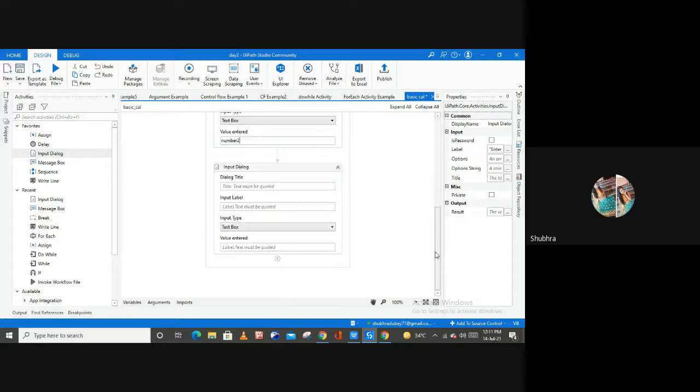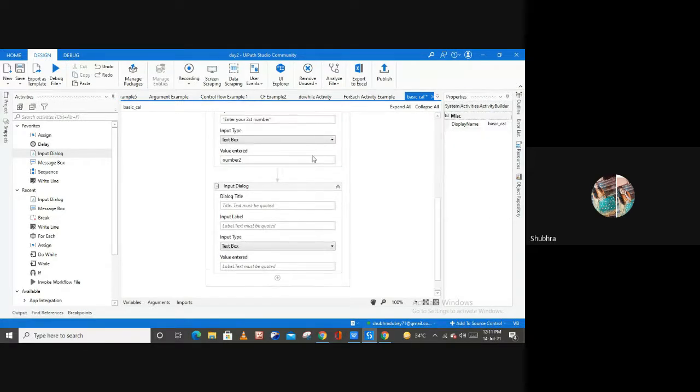And for input dialog box 3, let me show you something different. What you can type here is select your choice.